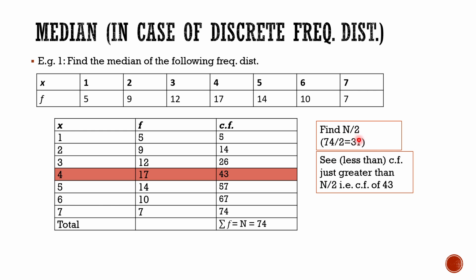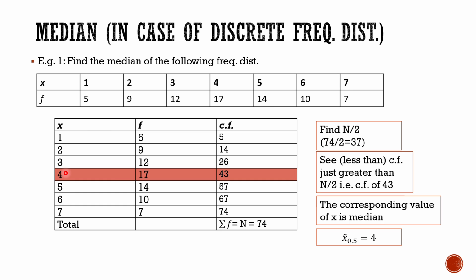So here n by 2 is 37, and the cumulative frequency which is just greater than 37 is 43, and we'll see the class of this cumulative frequency. Okay, now the corresponding value of x would be the median. So what is the corresponding value of x here? It is 4. So the median for this particular discrete frequency distribution is 4.